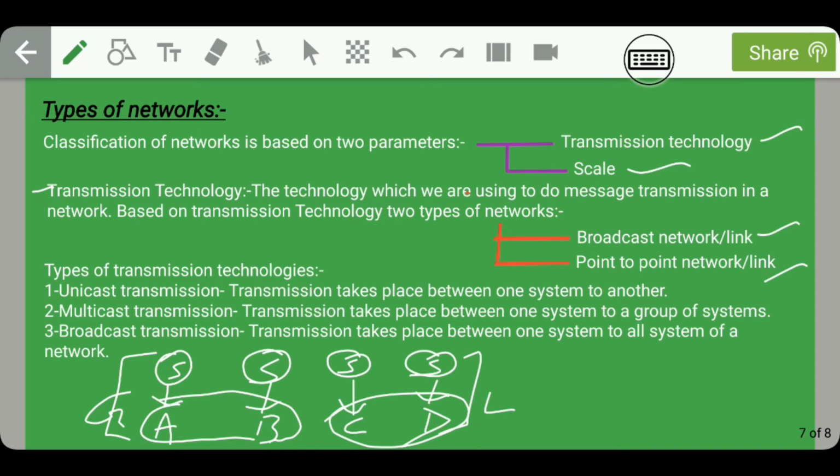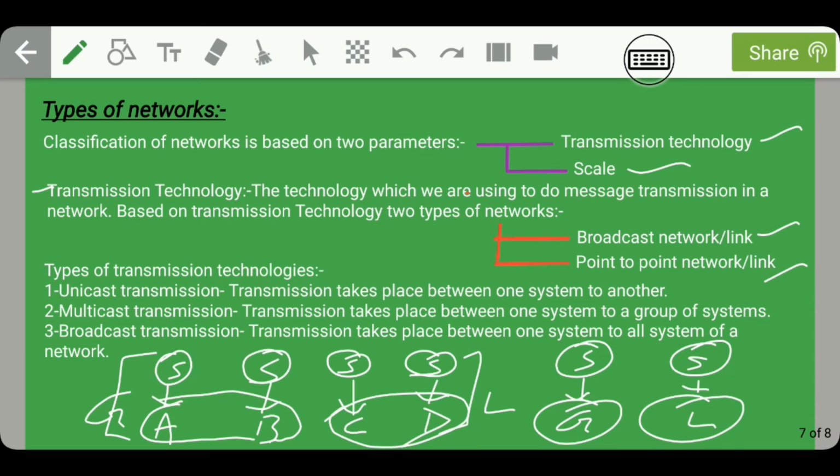Okay, so I am going to gents separately and I am going to ladies separately. So I am going to group 1 of gents separately and group 2 which consists of ladies separately. So in this case, same sender is giving the definition to different groups of systems.